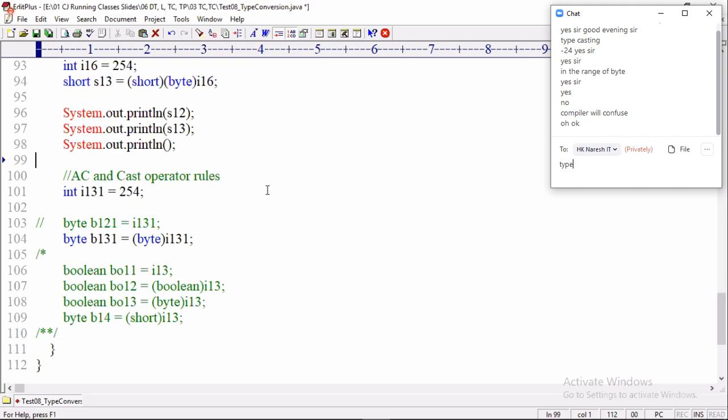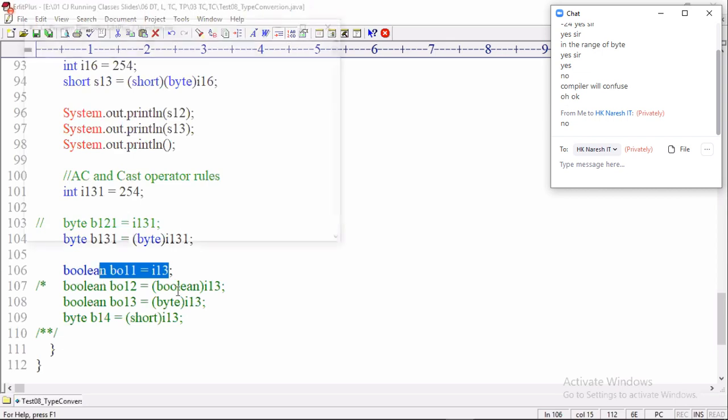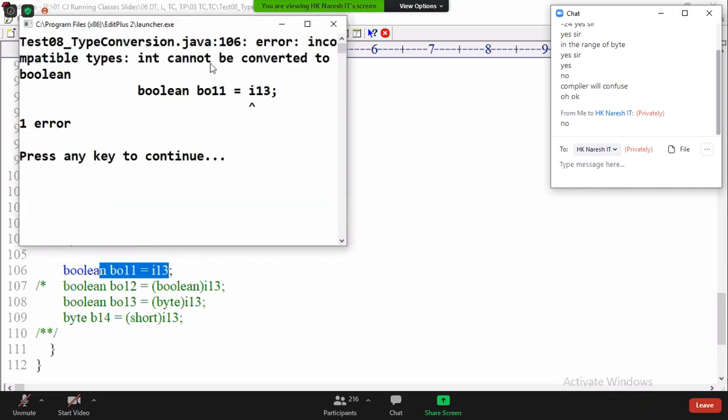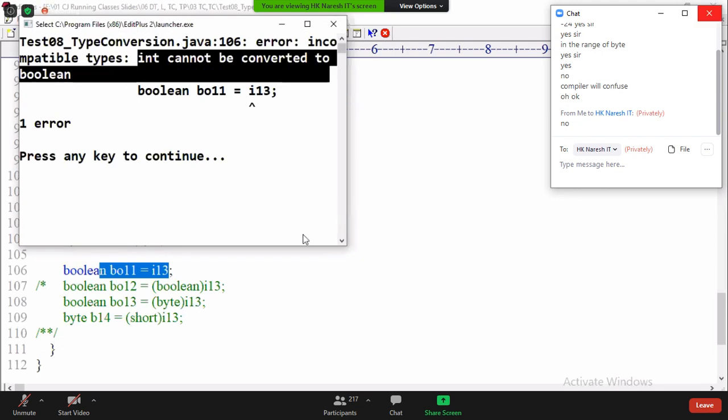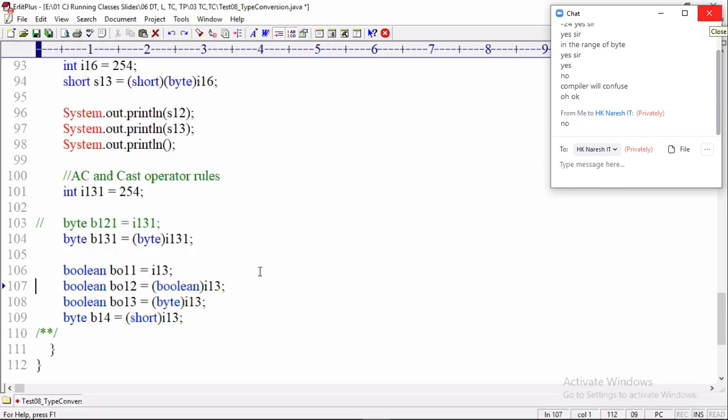Many people are typing seriously, type problem, type problem. Okay. Tell me, is this line compiled? No, because int and boolean are not compatible. Compiler throws error: int cannot be converted to boolean. Okay. Now tell me, can I solve this type problem here? Type problem, incompatible types. Can I solve the type problem by using cast operator?